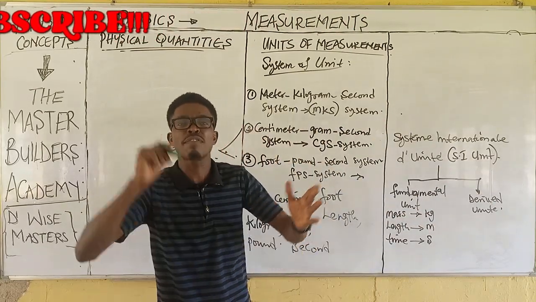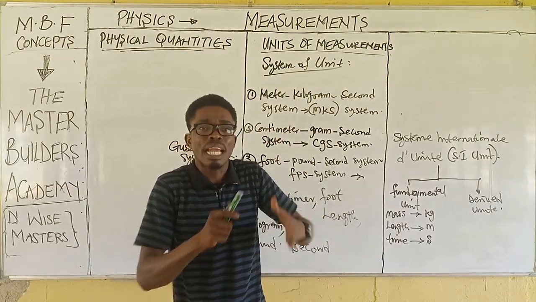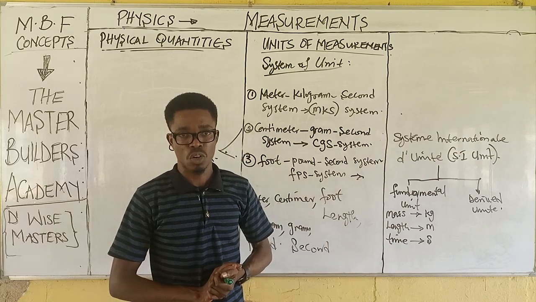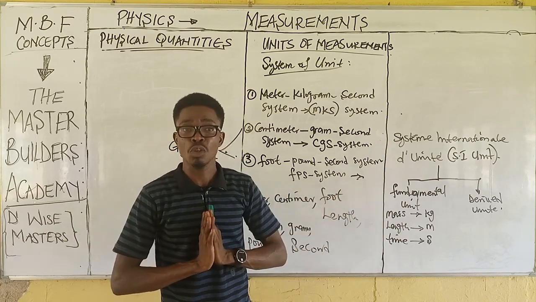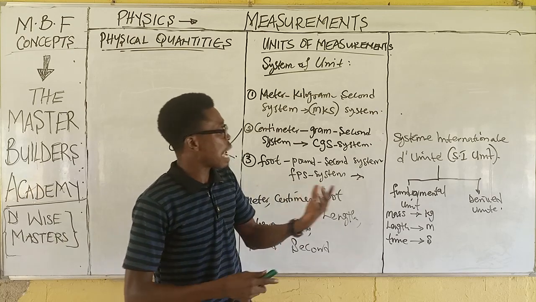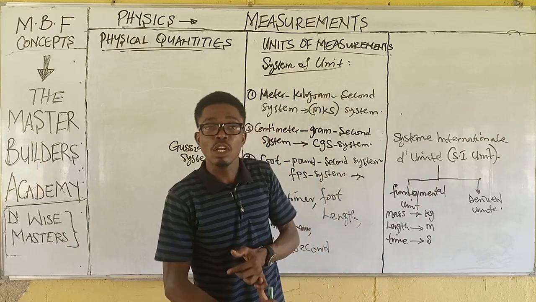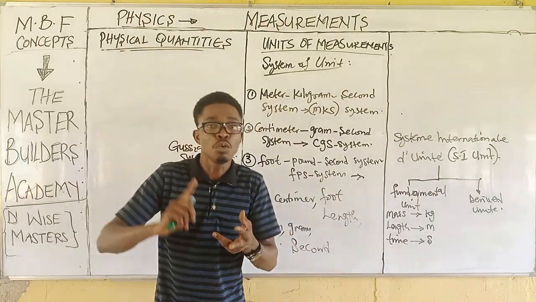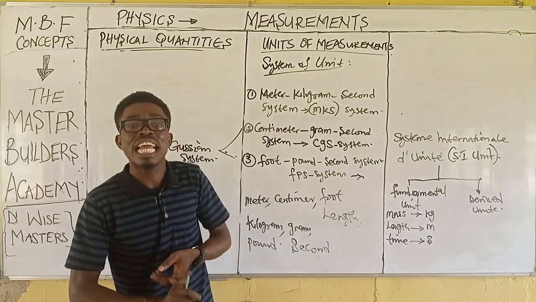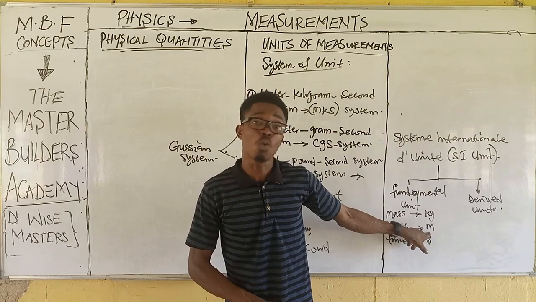Very, very important, because if you do not know how to convert units from other units to the actual unit, then you will have it all wrong. Most of us don't know how to do basic conversions in physics. So if I am given centimeter, of course I know the unit of length can be given in kilometer, centimeter, millimeter, foot, or inch. If they are given in any of these units, there is need for me to convert to meter before I can put it to work.